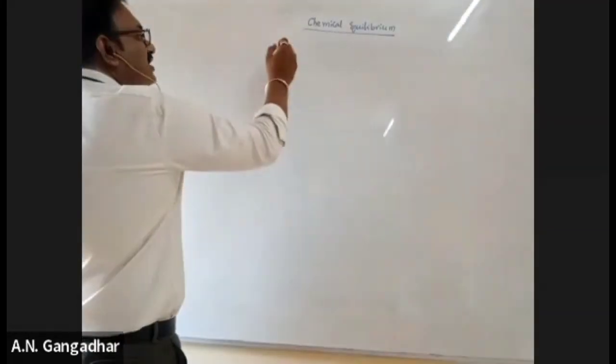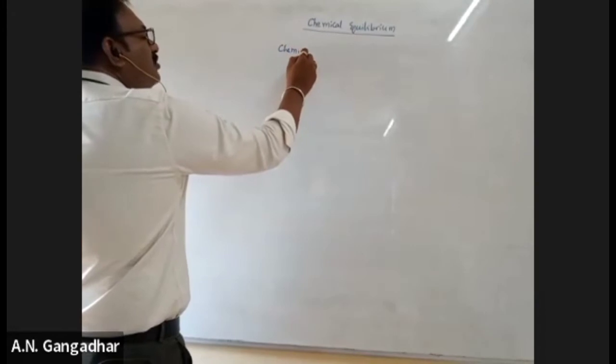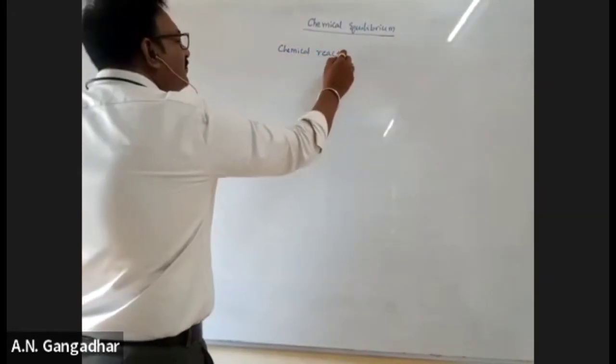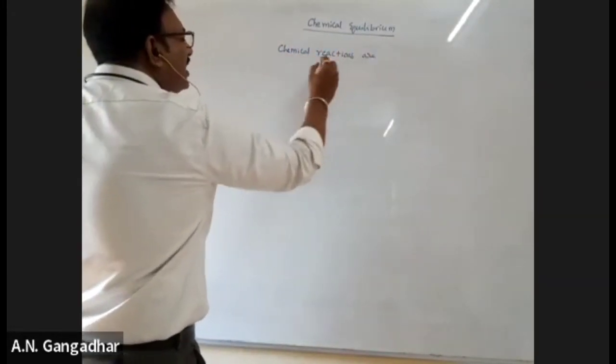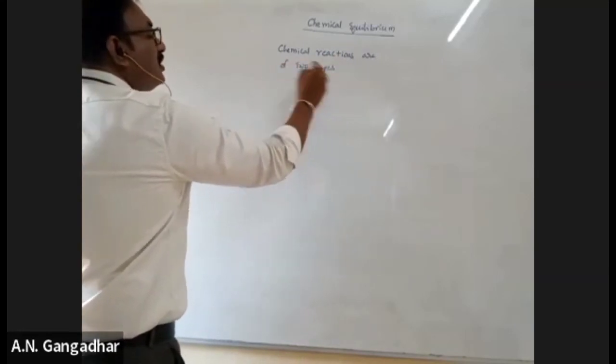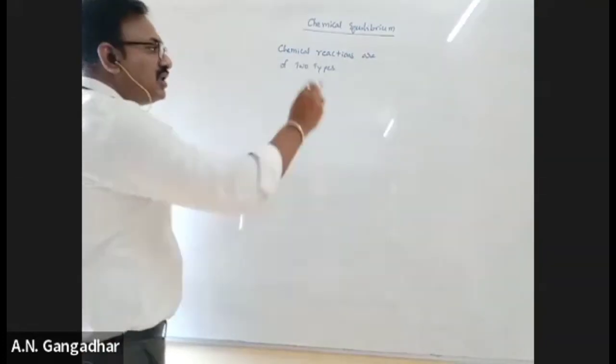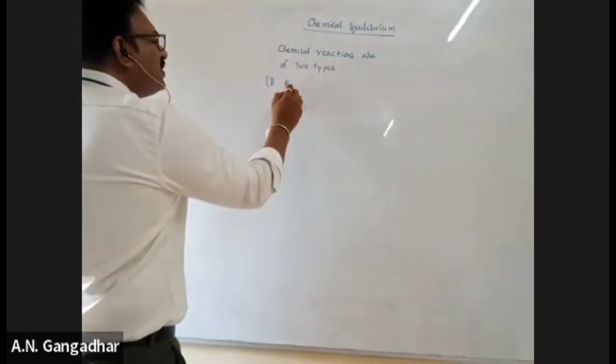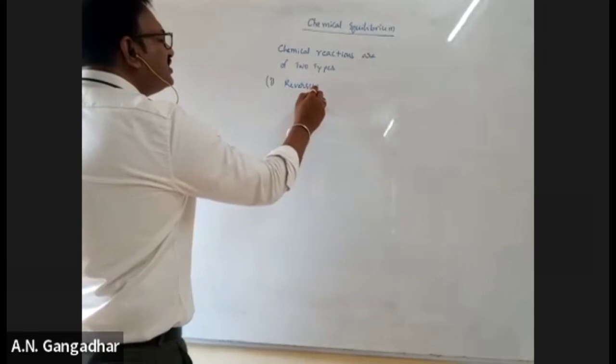Okay, listen all of you. Chemical reactions are of two types. The first one is a reversible reaction.